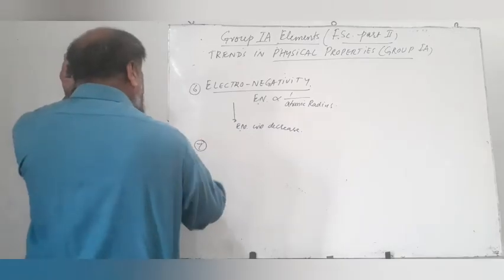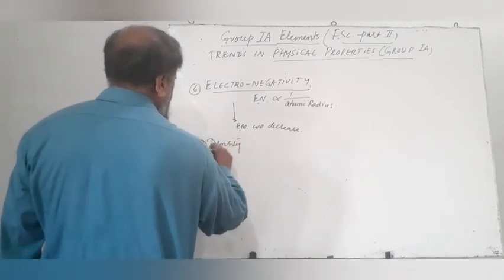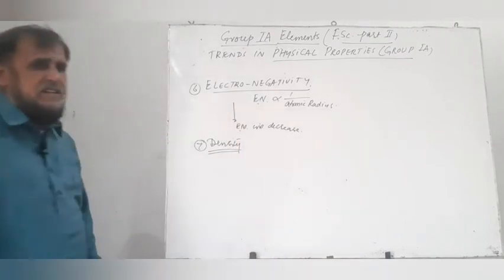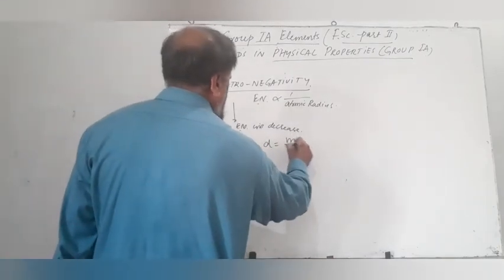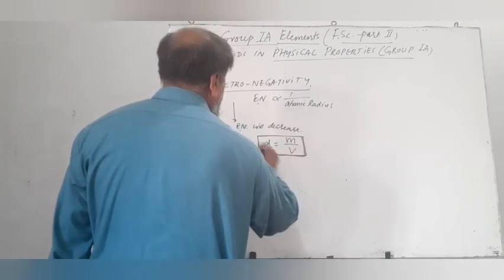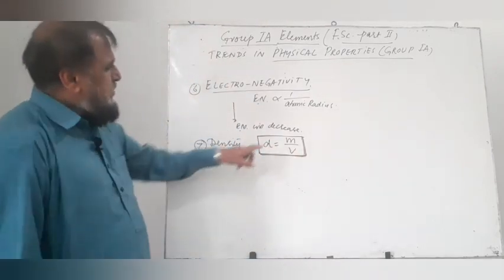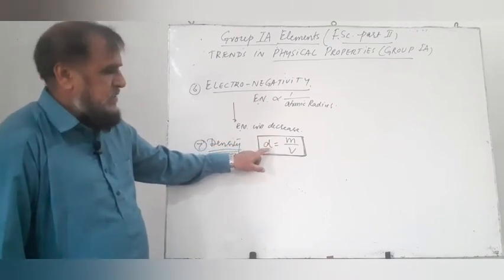Next property of these elements is density. We know that density is mass per unit volume. If the mass increases, density will increase, and if the volume increases, density will decrease.